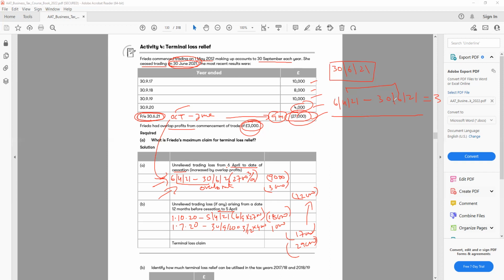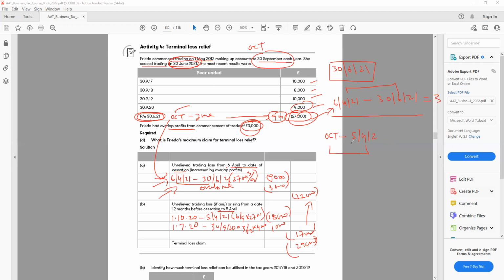Now we have taken till June, so April to June is done. Now we go back from April. If we go back, that started from 1st of October. The year always starts from October, because if the year ends on September, that means it started from October. So we said last year, October, and we stop at 5th of April 21, because we started from the 6th. So October to 5th of April.